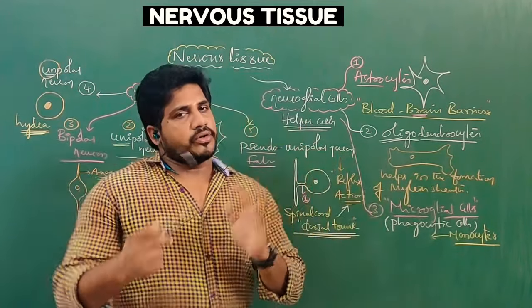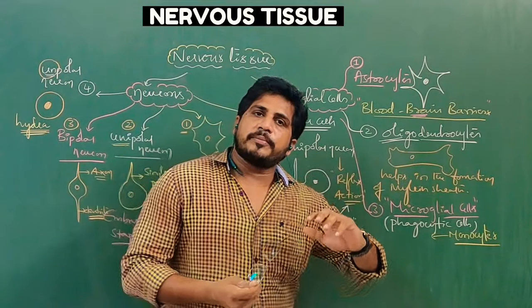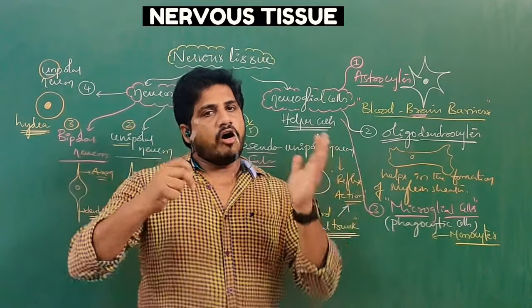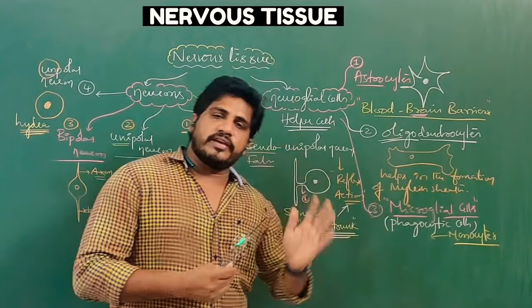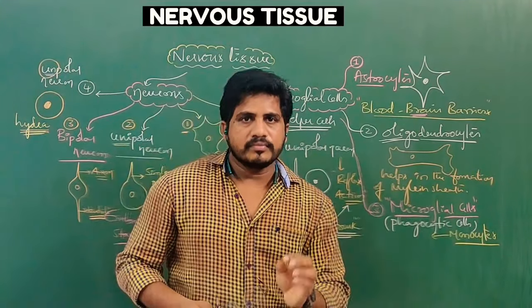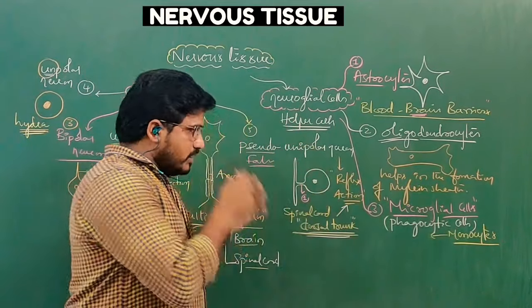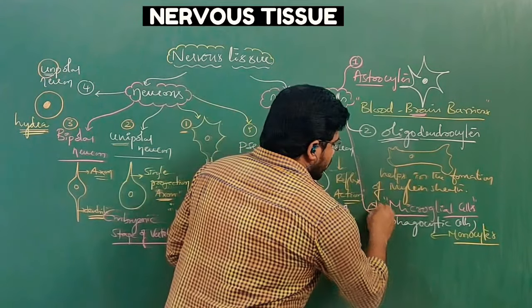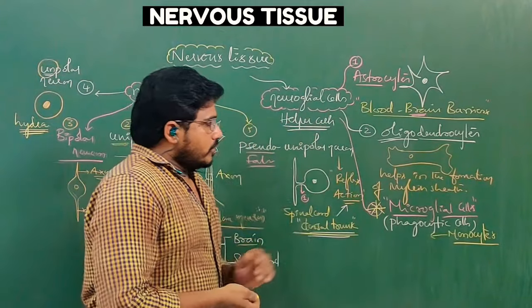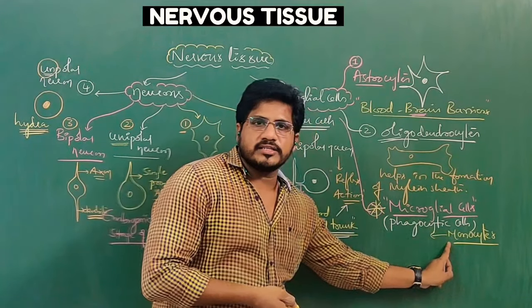Inside the nervous tissue, neurons are there, and 50% glial cells are there. So all types of neurons and all types of glial cells are derived from the ectoderm of the germinal layer, except microglial cells. Why? Microglial cells are derived from monocytes.